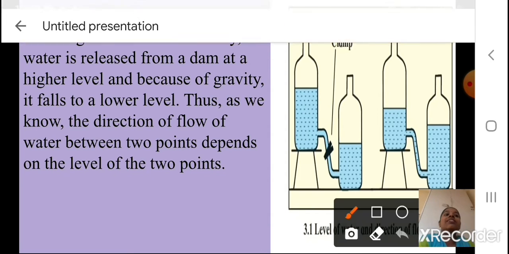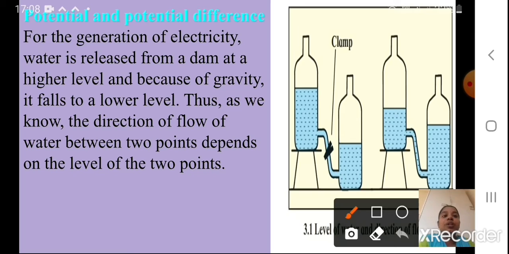Okay, what I want you to understand with this level is this. Can you see I have taken 2 bottles? One I have kept at a higher level and one at a lower level. Now I have put a clamp in between, to stop the flow of water. So when I have put the clamp, see this water level and this water level.